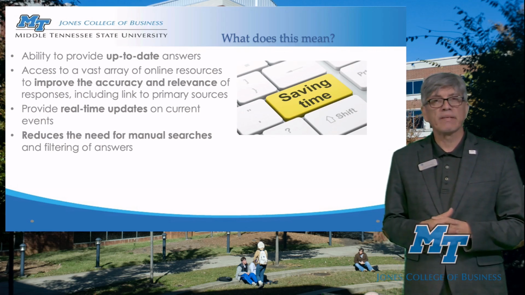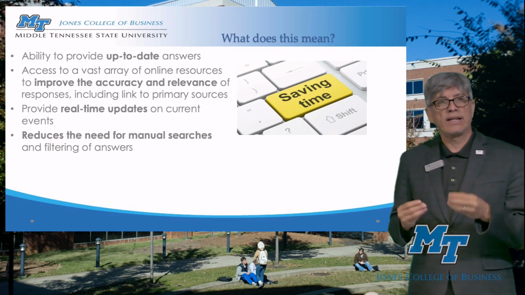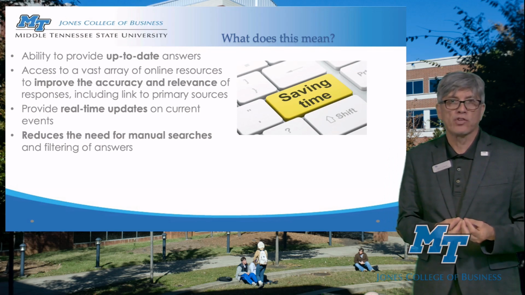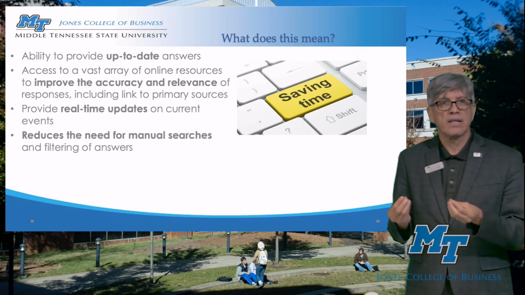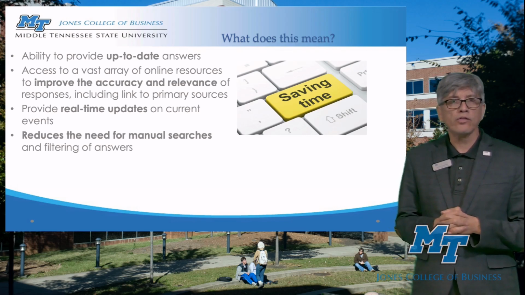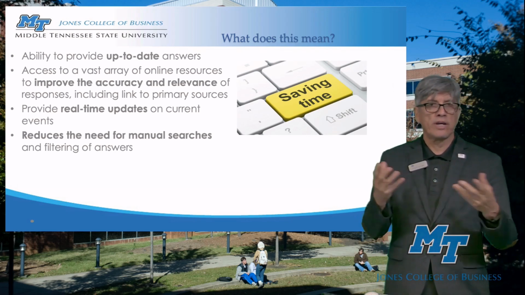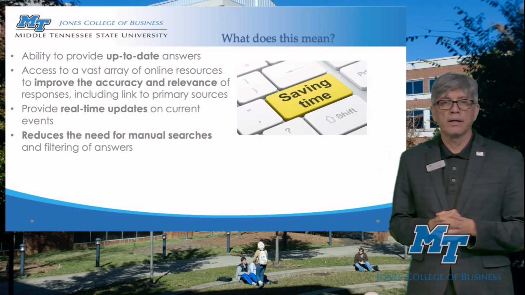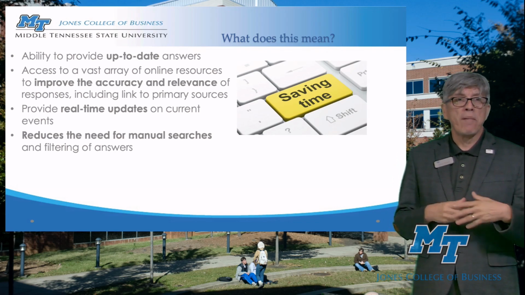They can also enhance and improve the accuracy and relevance of the responses based on more current information. And it provides references to primary sources, where it's getting that information. Also, you can get real-time updates on current events by asking general things, like what is the weather, stock trends, etc.